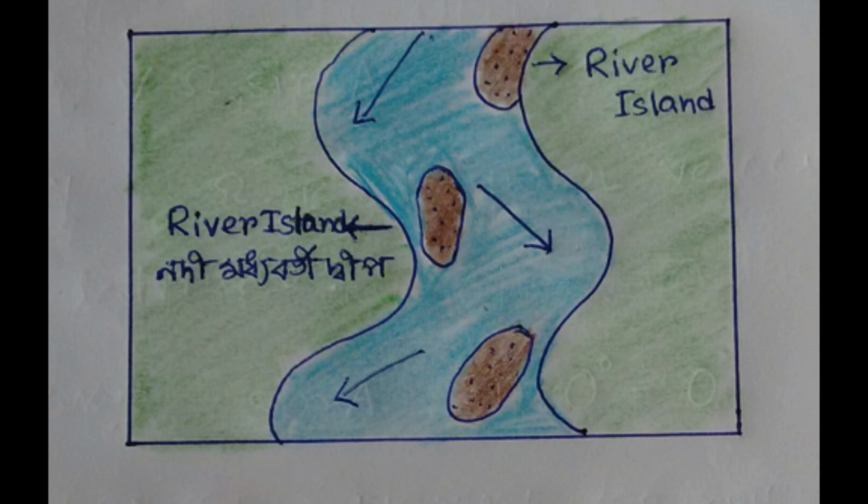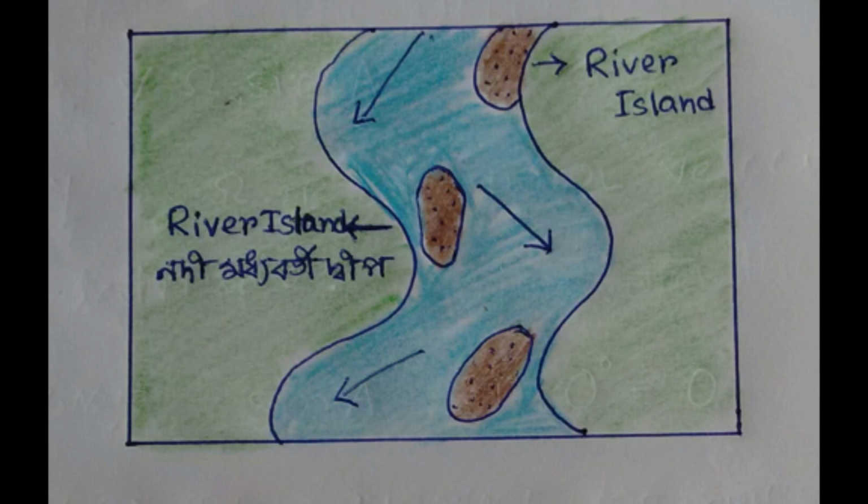This deposition may choke the channel or obstruct the channel's flow, and form sandbars, or sometimes it develops as a river island.